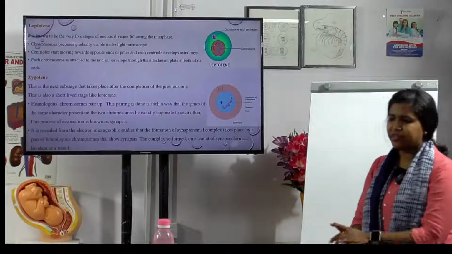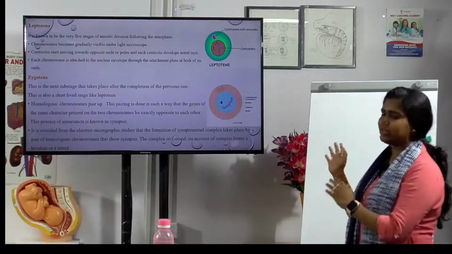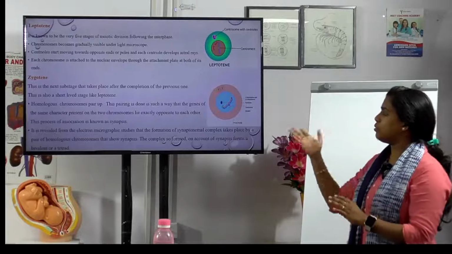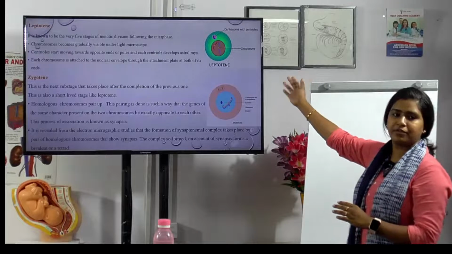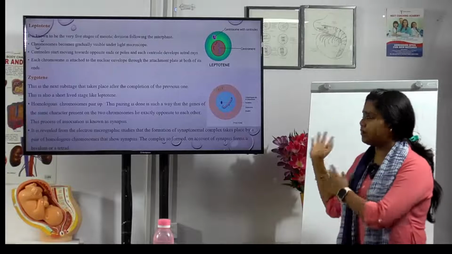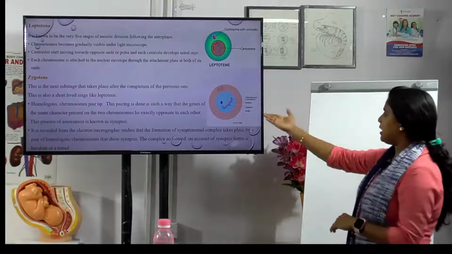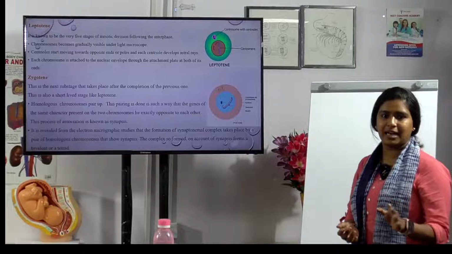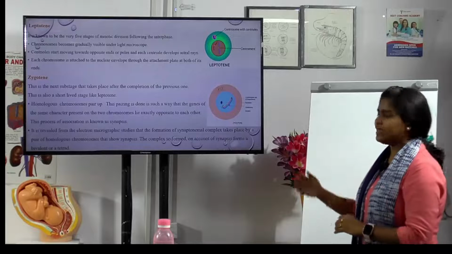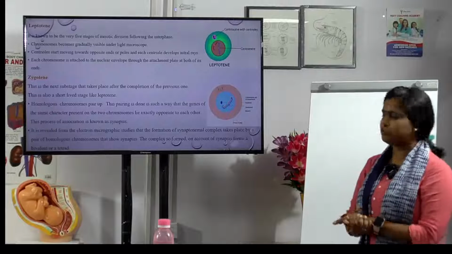Okay, and the next phase is zygotene. It comes after the leptotene phase is over. It is a very short-lived phase like leptotene. Here the homologous chromosomes pair up, like a parallel pair, and this process is called synapsis. It is not actually parallel; for your understanding I am saying parallel, attached, lying opposite to each other. That process is known as what? Synapsis. And it is revealed from electron microscopic studies.